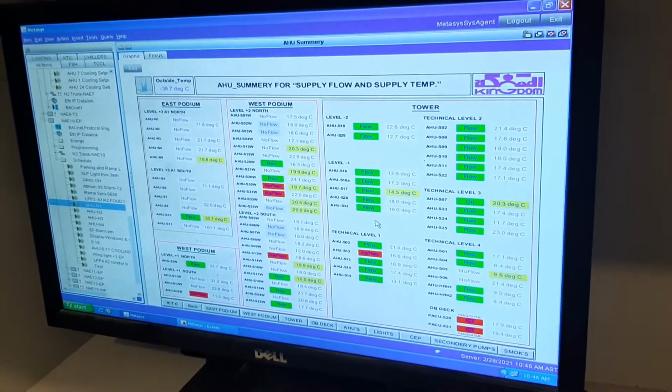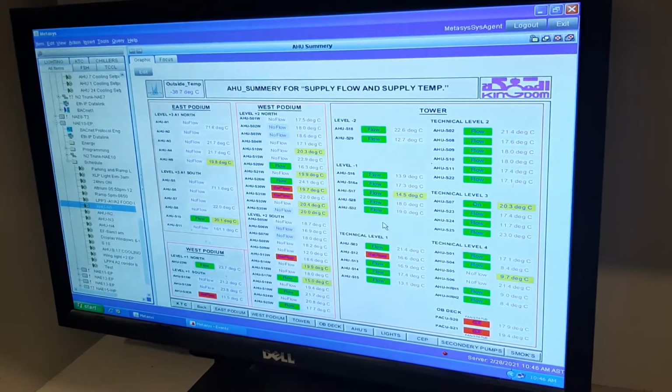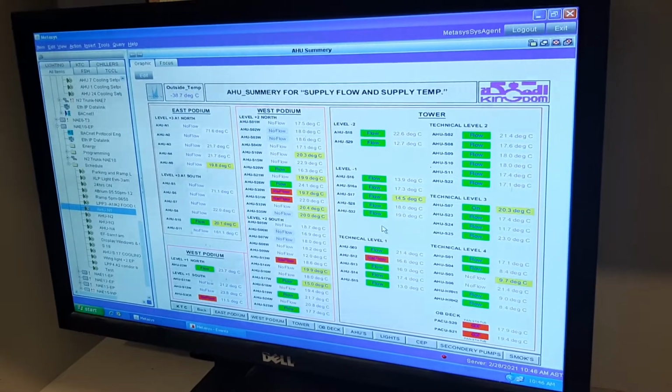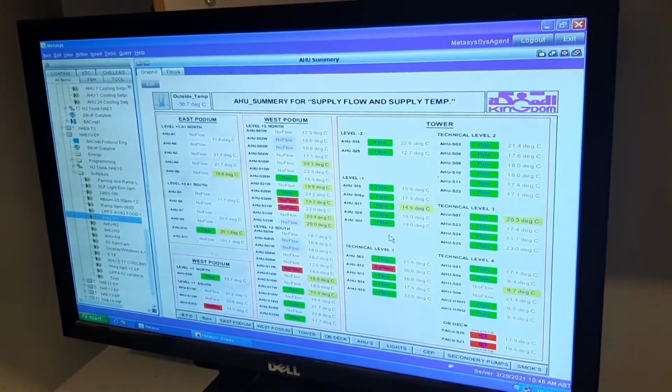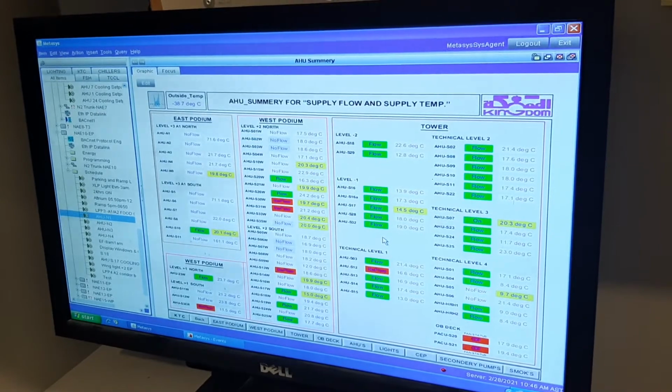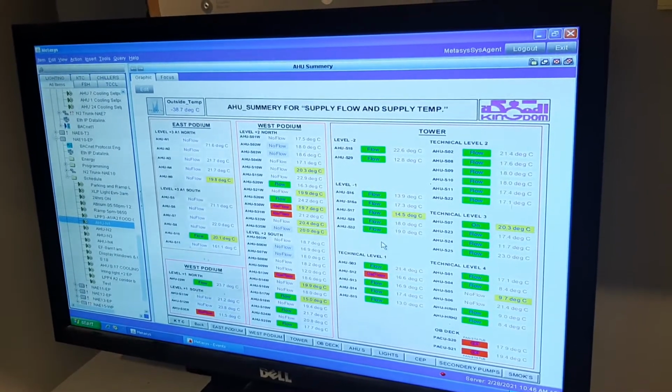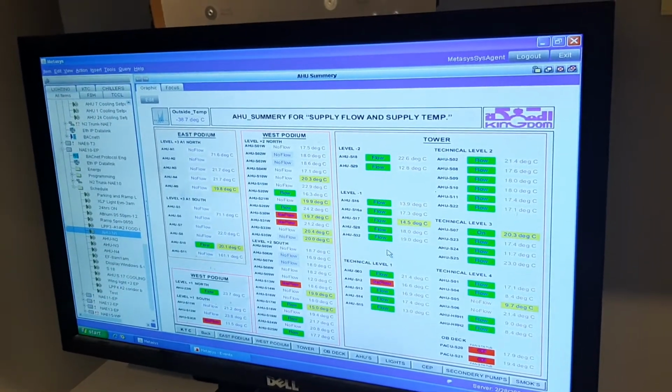But I believe the air handling units in the offices area, technical level 1 and technical level 2, should be on 24 hours, right? Okay, you don't want to link that particular AHU. If you do not link these AHUs, they will not turn off. It will run continuously. That means now there is a schedule.